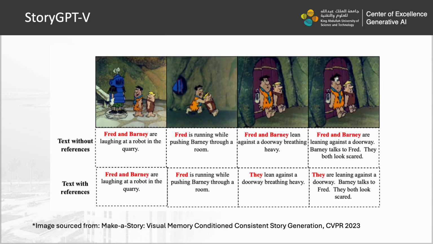Here is an example source from Make a Story. In the text without references case, each caption should be self-contained, including the name of the character at the beginning of each sentence. This is quite different from natural language. In the real world, instead, a more natural story description should be as the second line, where Fred and Barney will be replaced with they in the follow-up sentence.